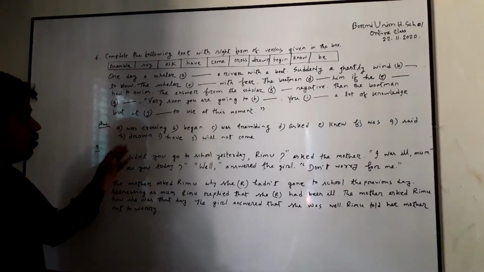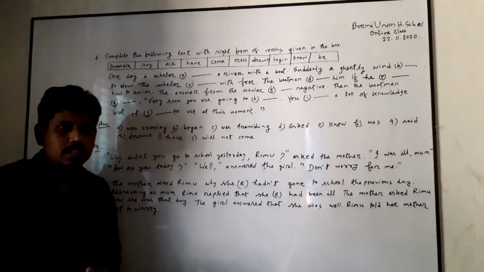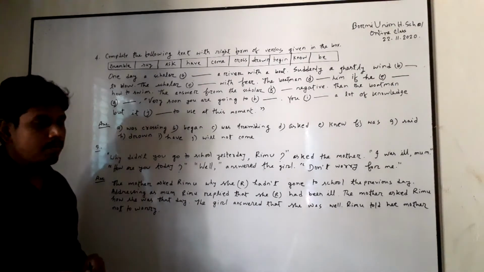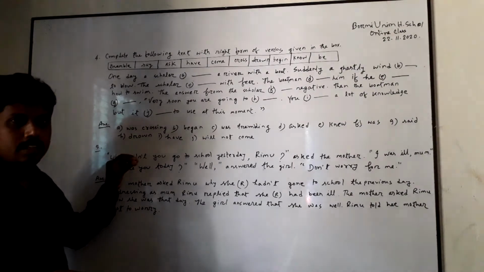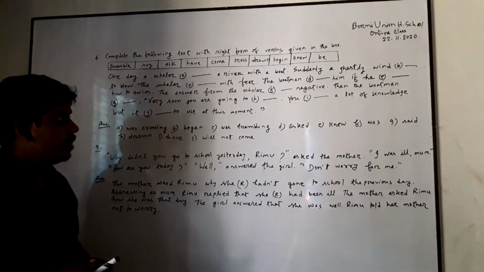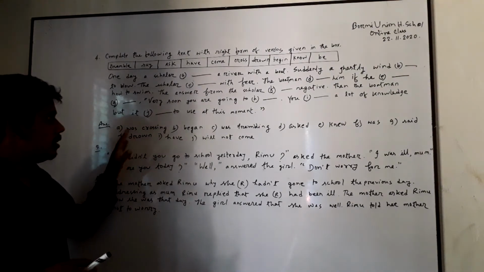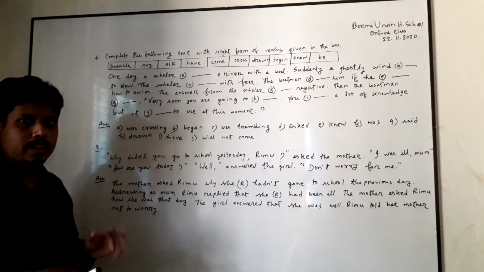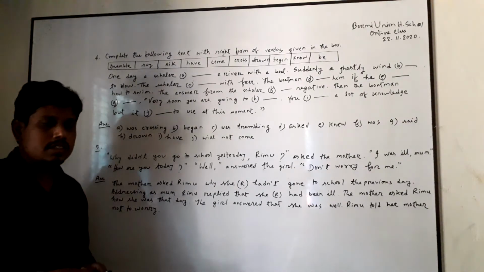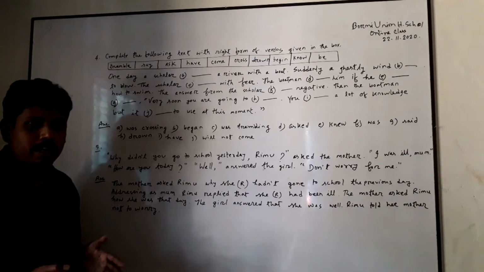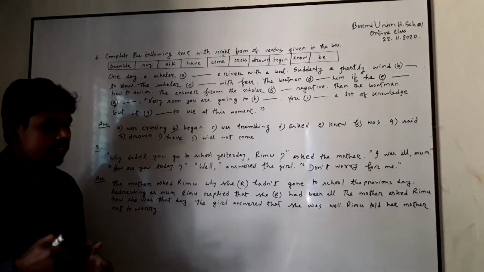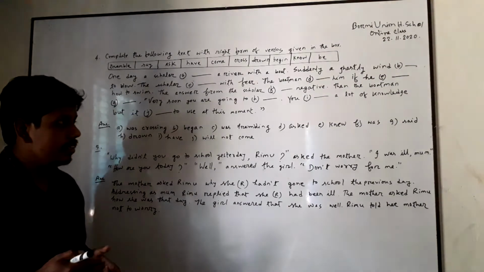One day a scholar was crossing a river with a boat. There is the verb cross in the box, but we did not use only cross here. We have used was crossing, because the very first sentence indicates the past tense, and this is why we use here past continuous tense. Every verb will try to be in past tense if there is no particular rule.